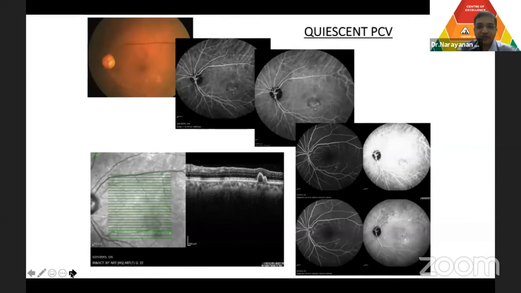Same way, if you have a patient with PCV, you have a similar case I had showed earlier. You have plaque, you have a polyp. Now, if they are extrafoveal, as you can see here, near the inferior temporal arcade, just see a thumb-like polyp.